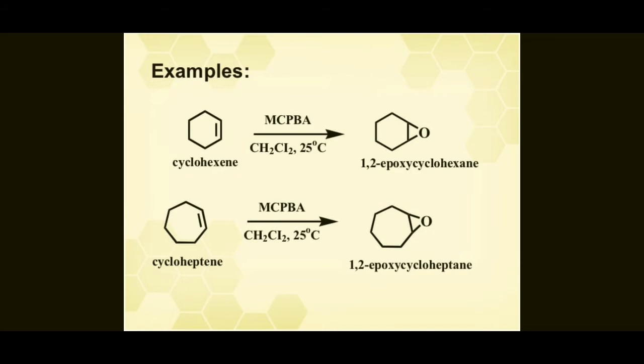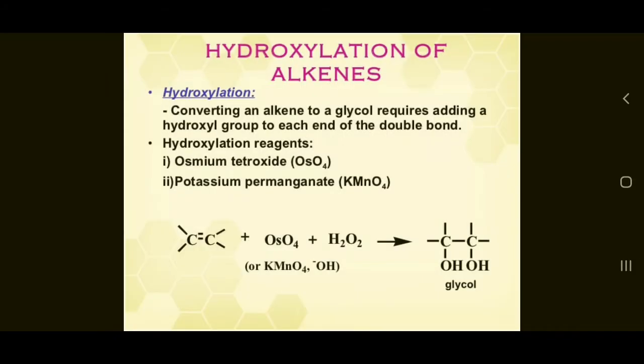It converts to the epoxide, the 1,2-epoxycyclohexane product. Next example is cycloheptene. Cycloheptene reacts with meta-chloroperbenzoic acid in the presence of CH2Cl2 at 25 degrees Celsius temperature and converts to 1,2-epoxycycloheptane as the major product.